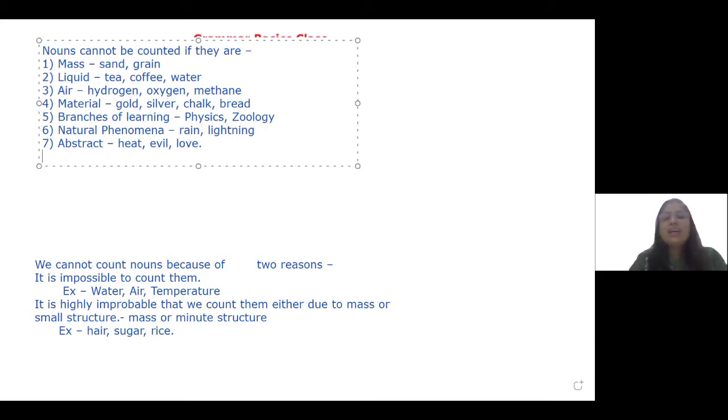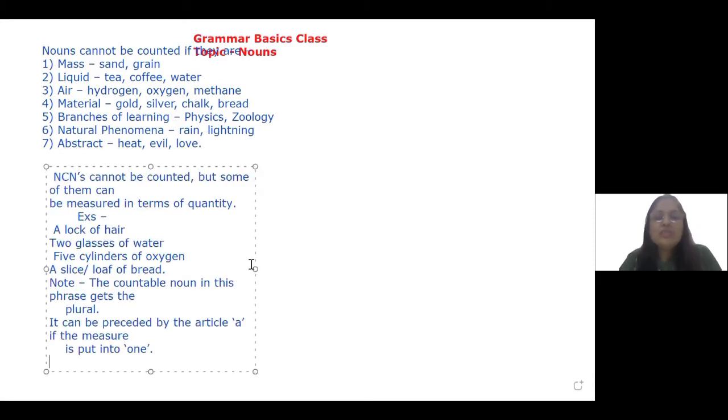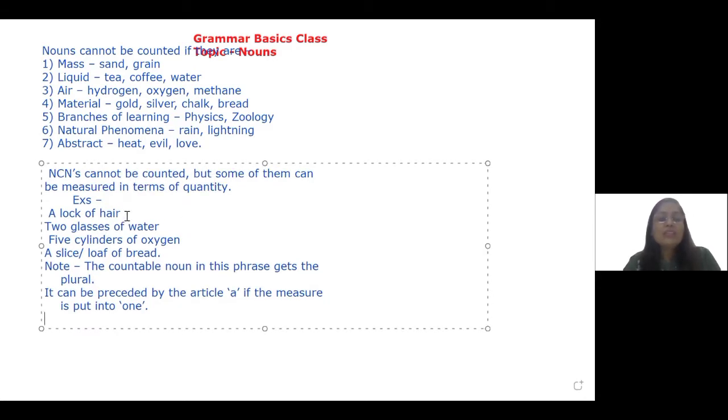Now, I want to teach you something really important related to the usage of NCNs or non-countable nouns. These are very commonly made errors, but if we understand them, we will never make this error. This is related to non-countable nouns. We cannot count them, but we can measure some of them. For example, you cannot count your hair, but you can measure its quantity.